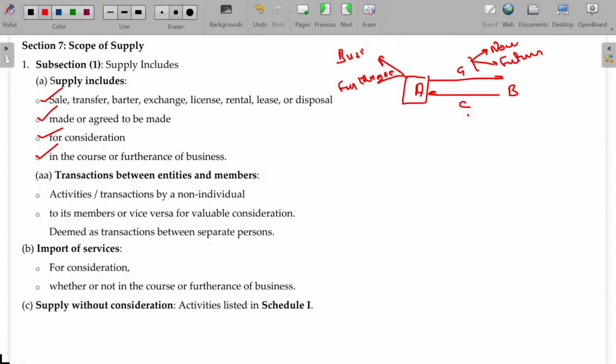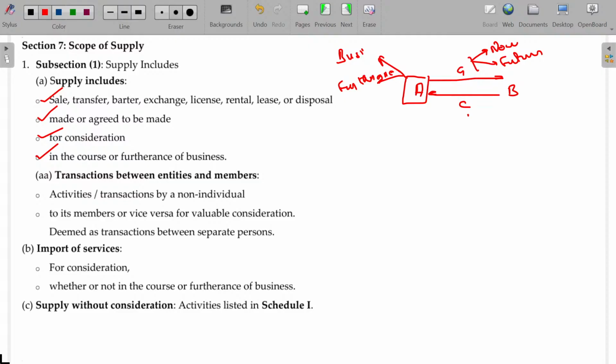For example, I may purchase a car. Sometime later it becomes worn out, and I want to sell it off to purchase a new one. Do I want to pay the GST? No. I don't want to pay the GST because the car was purchased for my personal purpose. I don't have the intention of buying and selling cars as a regular business motive. As I don't have any business motive, I can sell whenever I no longer need this car. Further, GST will not be applicable.